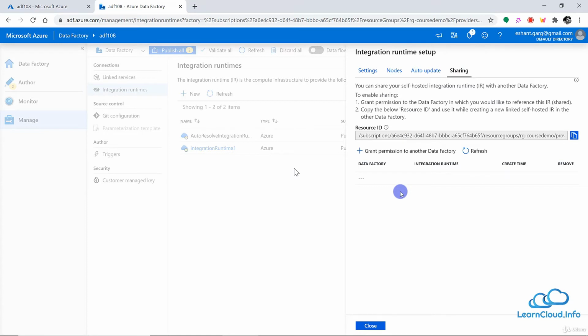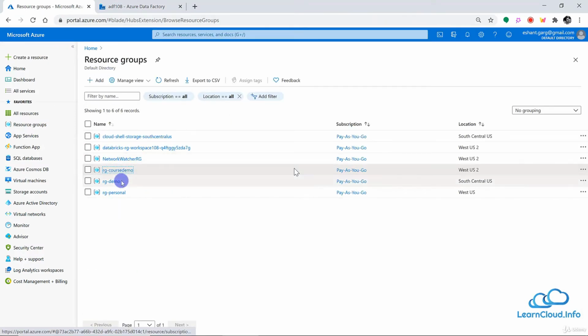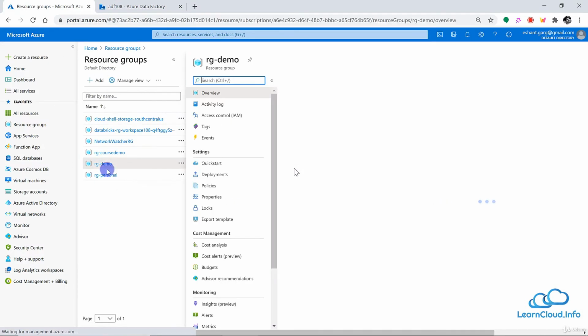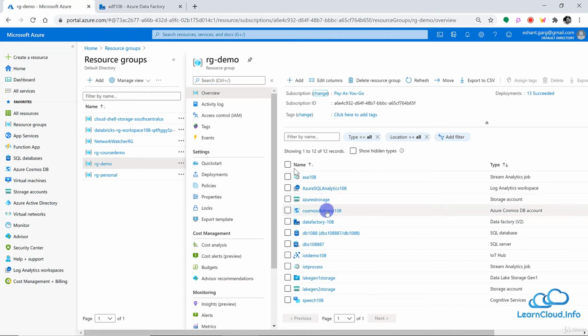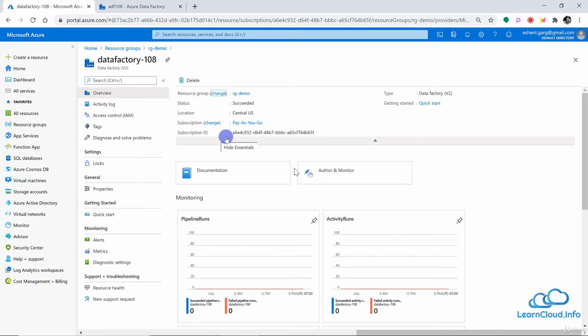a self-hosted integration runtime for every data factory instance. If you have more than one data factory instance, for example, if I go to my resources, I have one other resource, and here I have one more data factory. I have this data factory 108. So for example, if I open this, I don't have to install the self-hosted environment in this data factory also. If I want, I can avoid it.